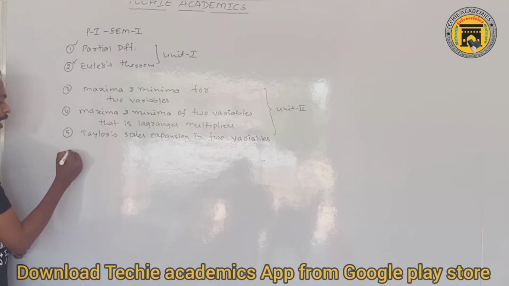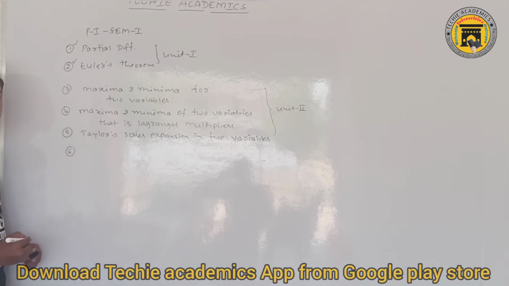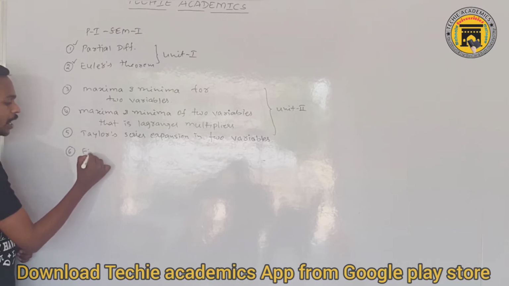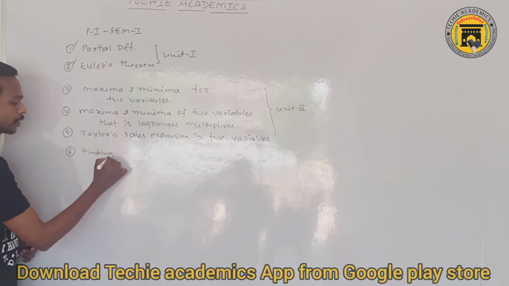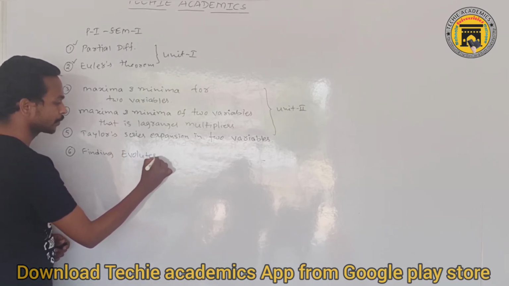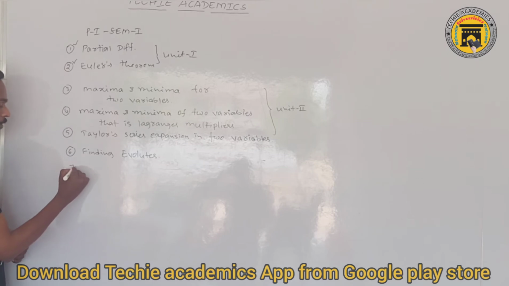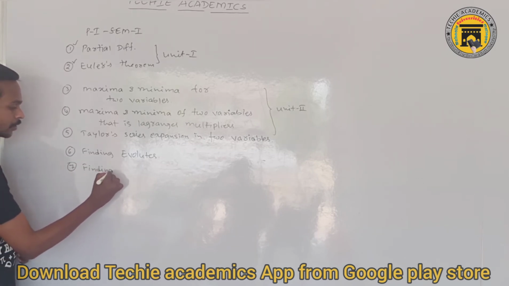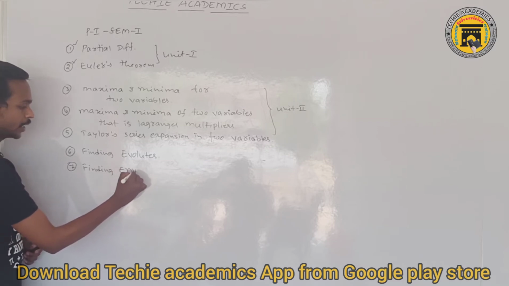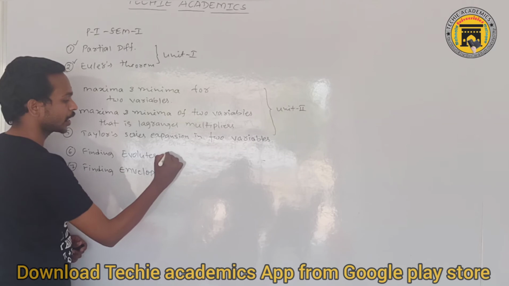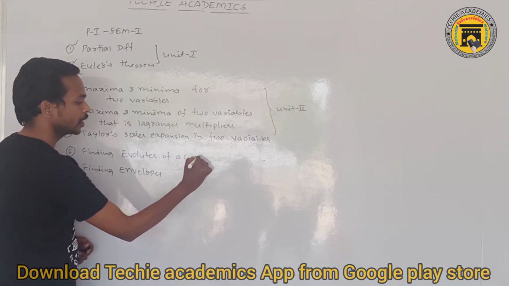Now coming to the third unit. In the third unit, you should know finding evolutes, and one more topic, finding envelopes, that is evolutes of a curve and envelope of a curve.